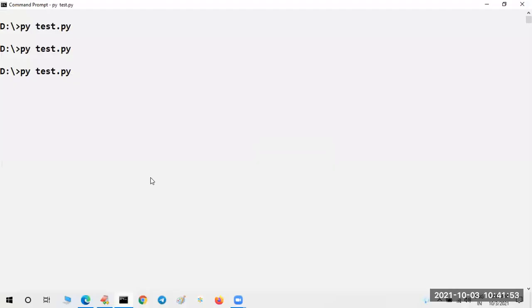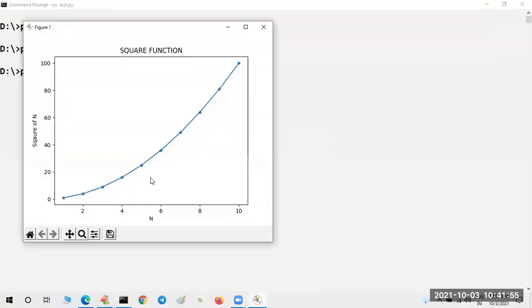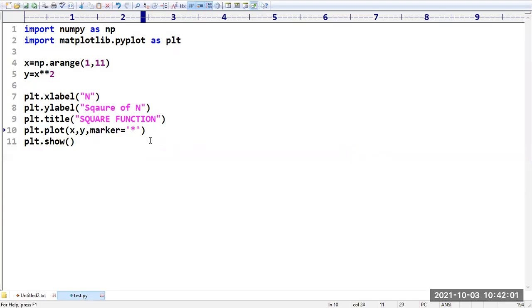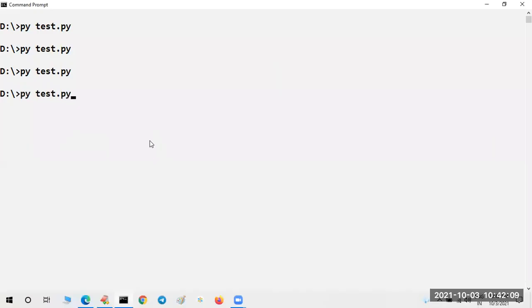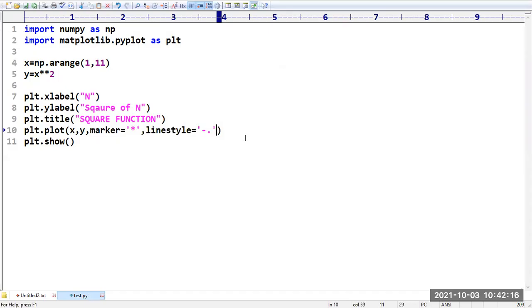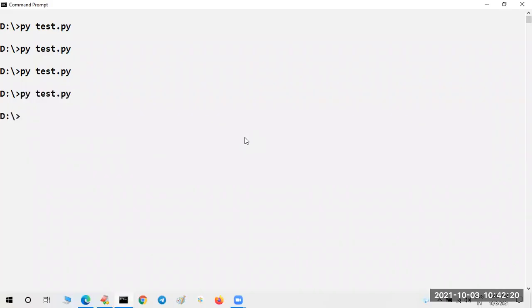Yes, you can see those points are highlighted with a star. Similarly, I want to change the line style also. I am taking linestyle equal to a hyphen followed by a dot, so the style of the line is going to change. I want to change the color also. Color equal to, assume I want red color.